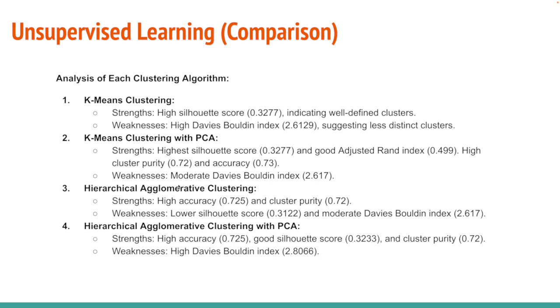And the next is the hierarchical agglomerative clustering. So we have a high accuracy and cluster purity, but a lower score and moderate. And the last one is the hierarchical agglomerative clustering with PCA. This one has a high accuracy, good Calinski-Harabasz score, and cluster purity. And the weakness is a high Davies-Bouldin index.